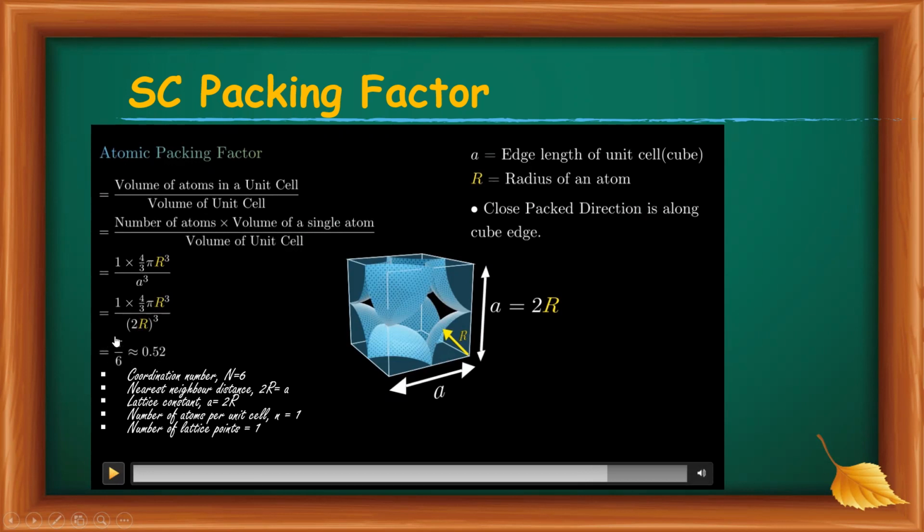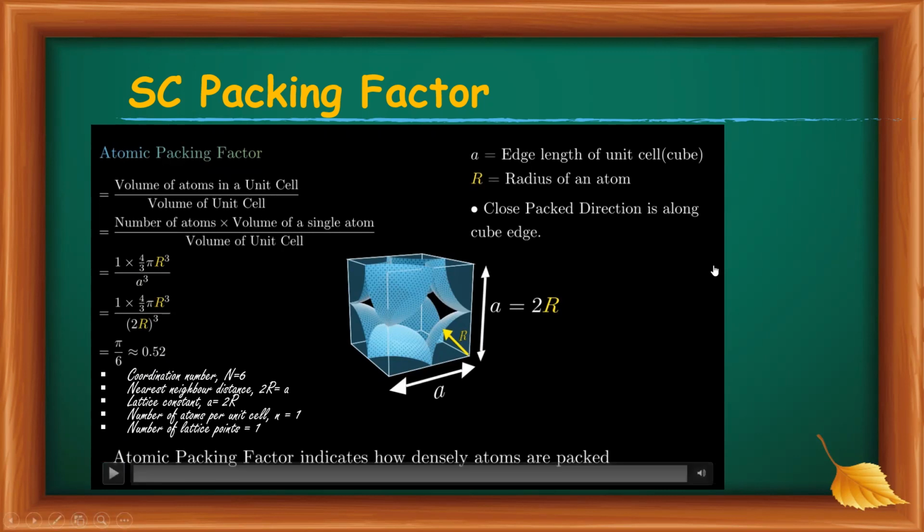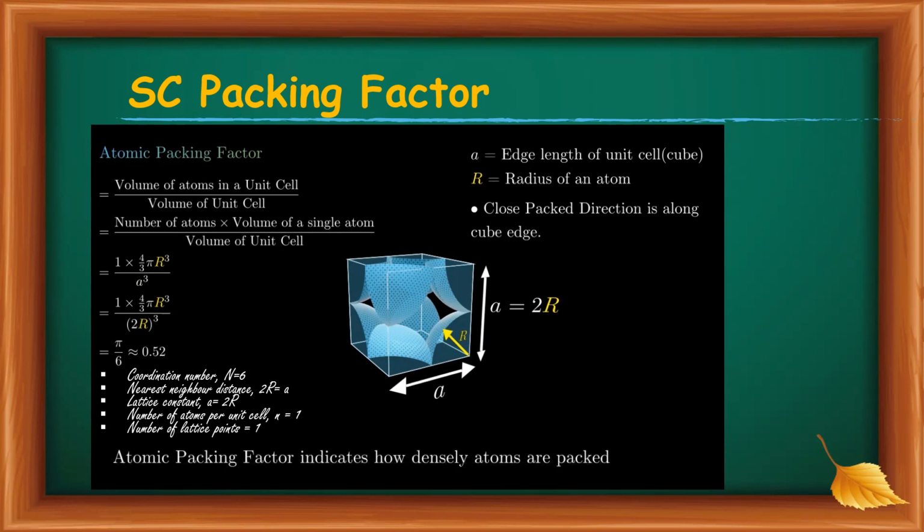You have to remember this value pi by 6 and also the 0.52. Or we can say that the atomic packing factor for simple cubic is 52%. Atomic packing factor indicates how densely atoms are packed.